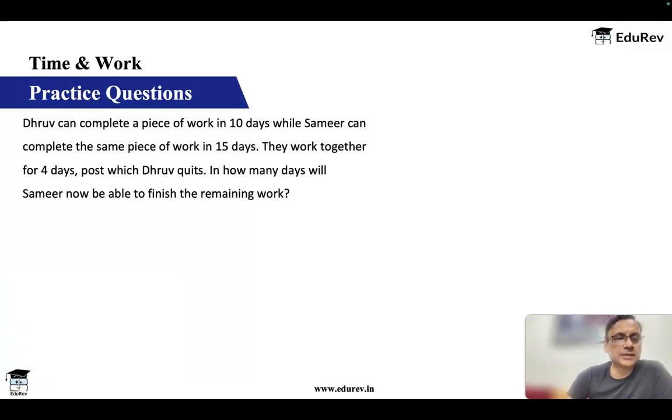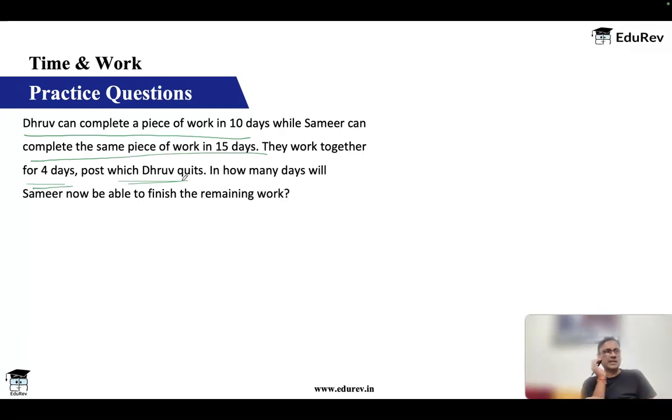Now this one says, Dhruv can complete a piece of work in 10 days, while Samir can complete the same piece of work in 15 days. They work together for 4 days, after which Dhruv quits. You'll get a lot of situations like this, where someone left, someone joined later. That should not trouble us. Everything you will have to do on a per day basis.